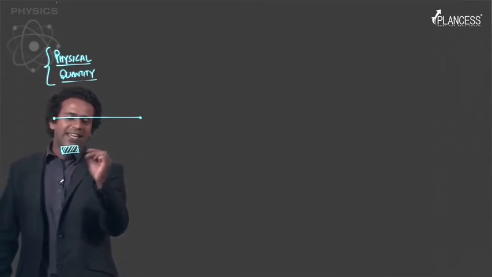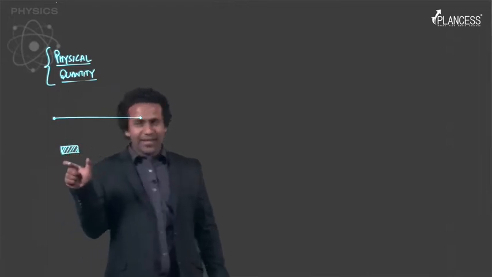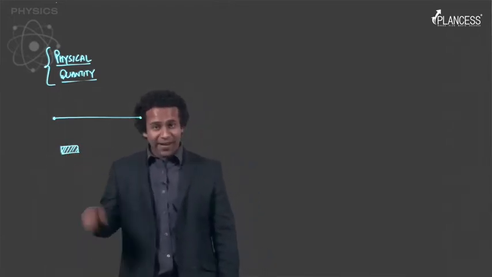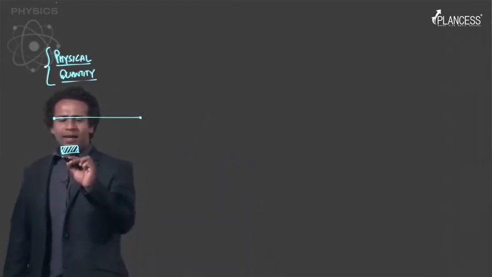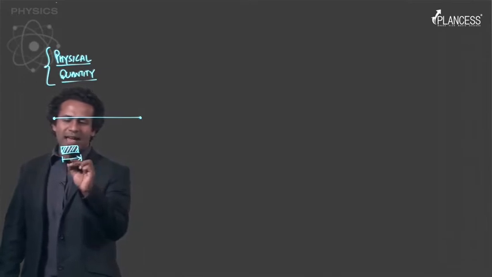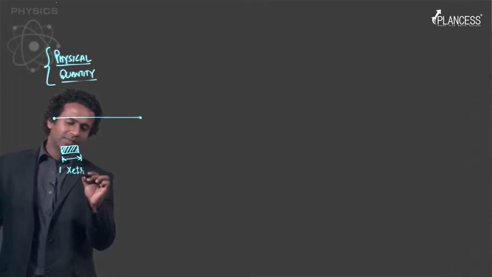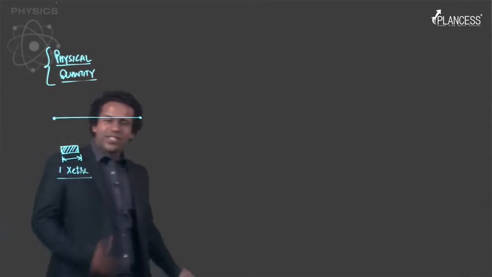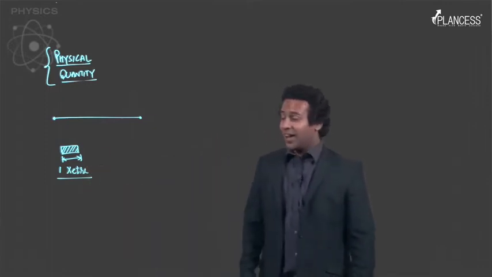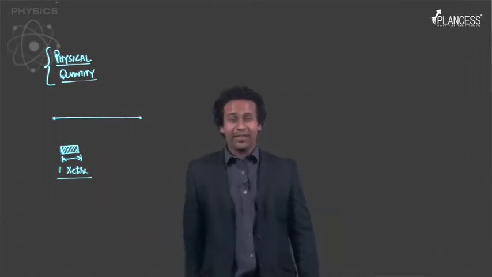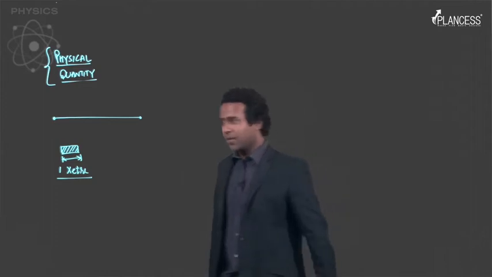so this is any given length, you take this length, take it as reference and say that I'll call this length as 1 zeta, right? So I've just come up with a unit which is a zeta, and I've chosen a length, and I'll say that this particular length, I'll call it 1 zeta, right?